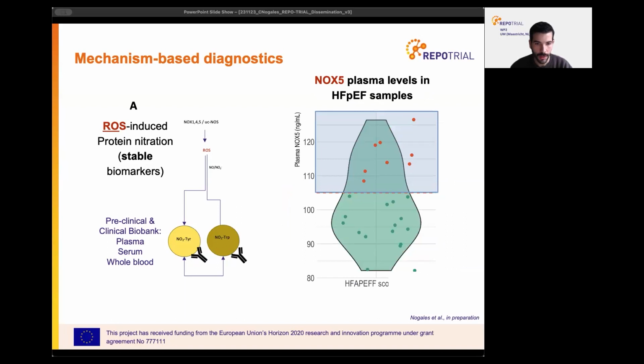The same thing we can observe here in heart failure with preserved ejection fraction, also known as HFpEF, where patients with plasma NOX5 levels higher than the determined cutoff are considered to have developed the disease through the ROS-CYP endotype.